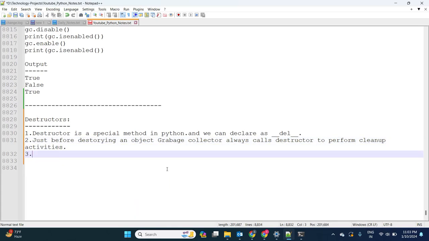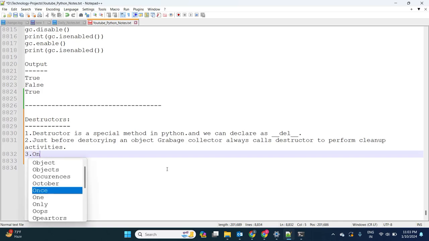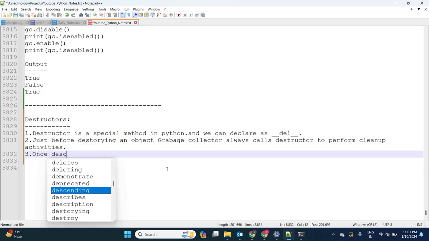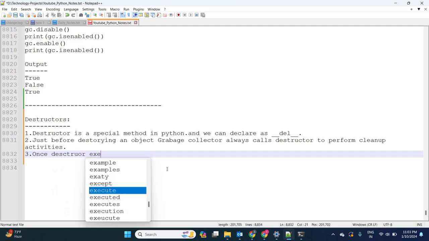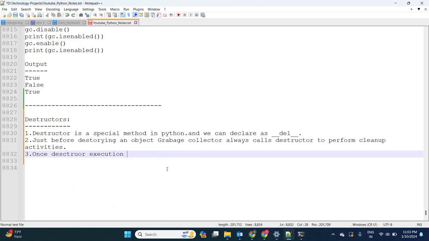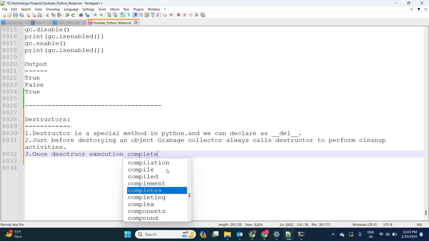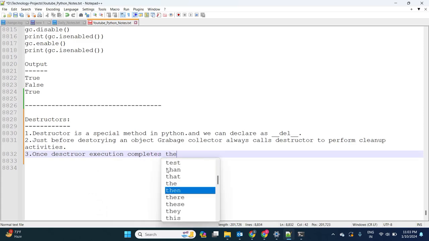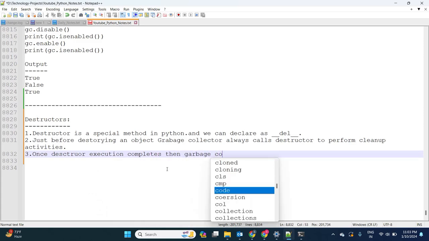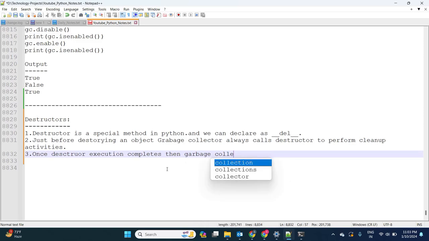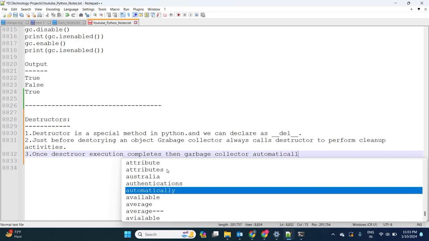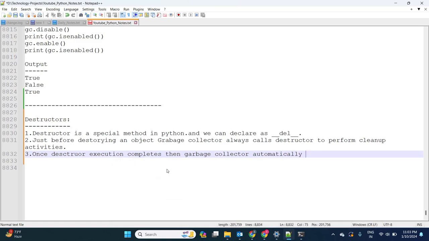Next, once the destructor execution completes, the garbage collector automatically destroys that object.